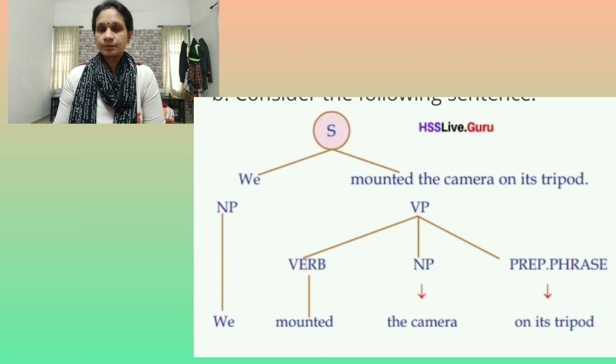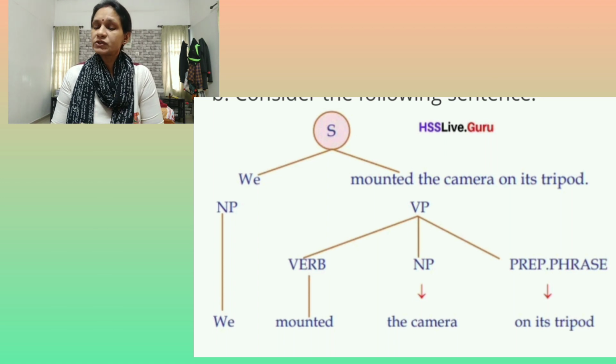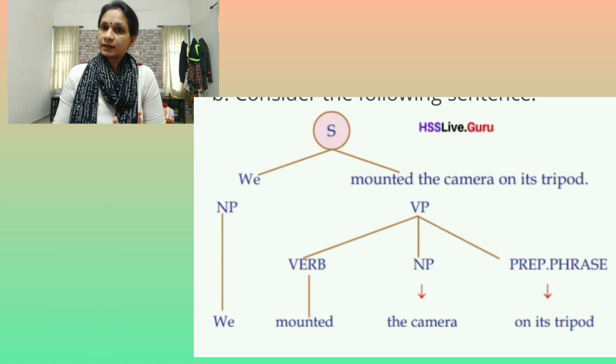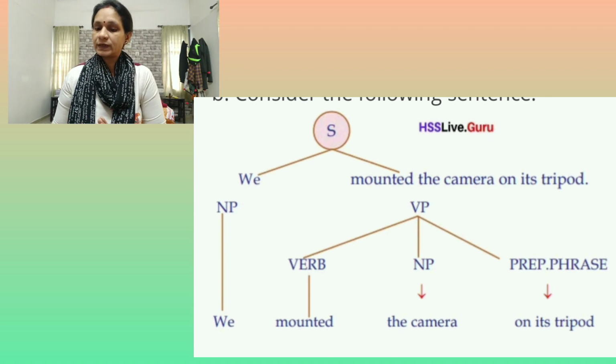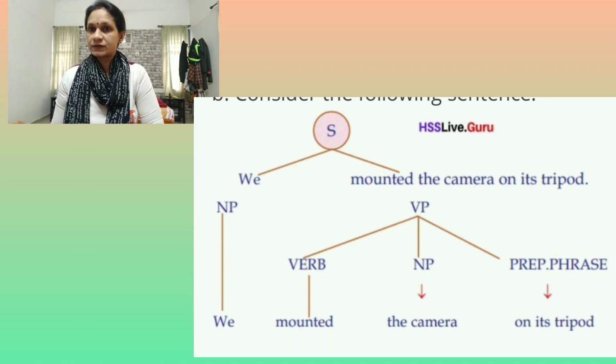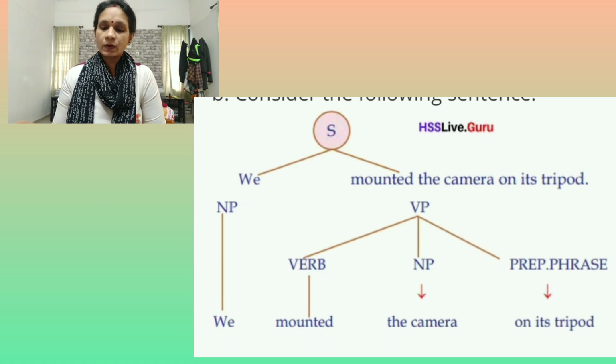What is it? Mounted, it is the verb. And the camera, that is a noun phrase again. And on its tripod, it is a prepositional phrase. Like that we are dividing or splitting the sentence into many parts. Okay. Then you have an exercise: identify in a sentence the verb, noun phrase, prepositional phrase, etc. Okay.